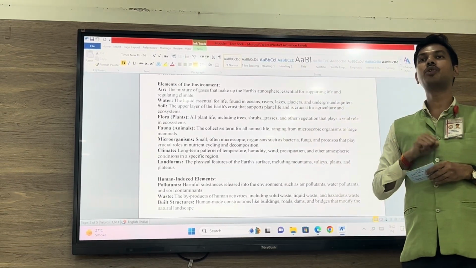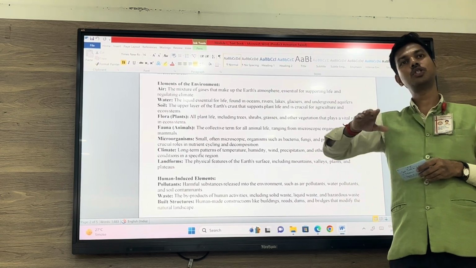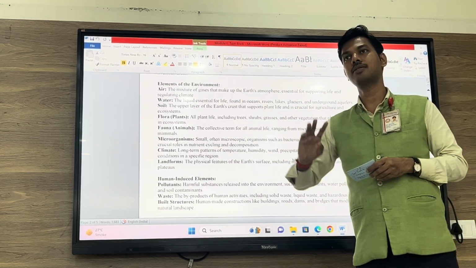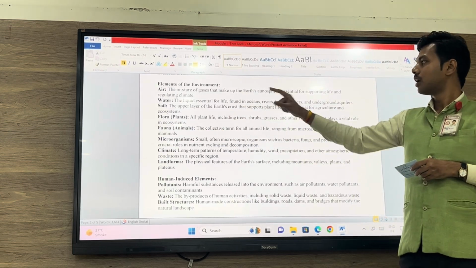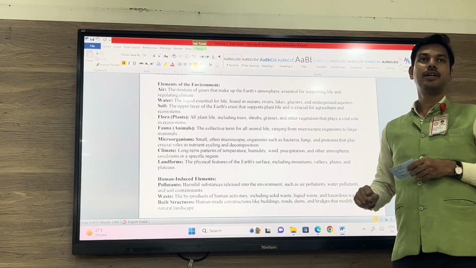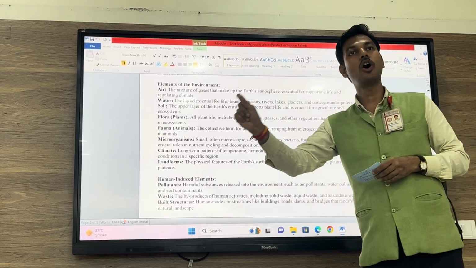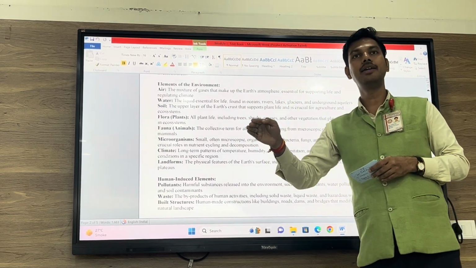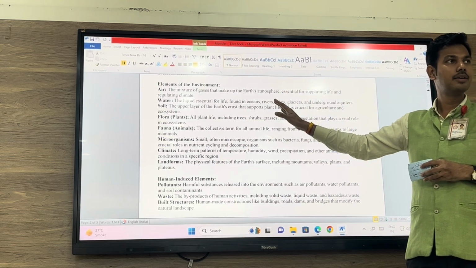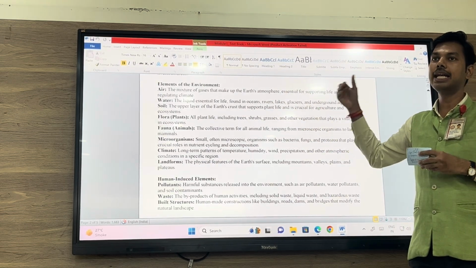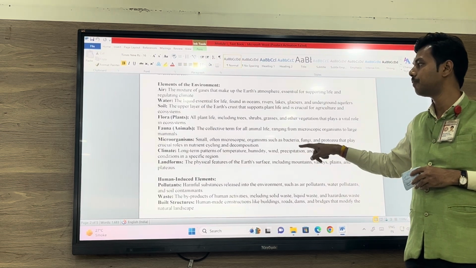Water means hydrosphere, the combination of all the water bodies which exist. Now, land, which is also known as soil, is also part of the natural elements, and it is important for plants and for our survival as well.